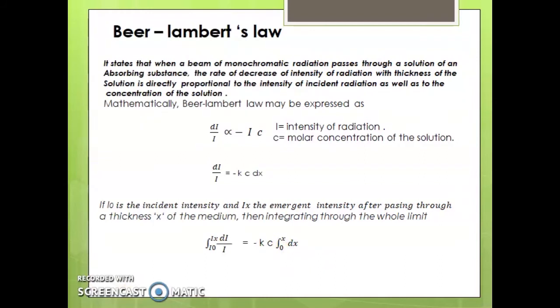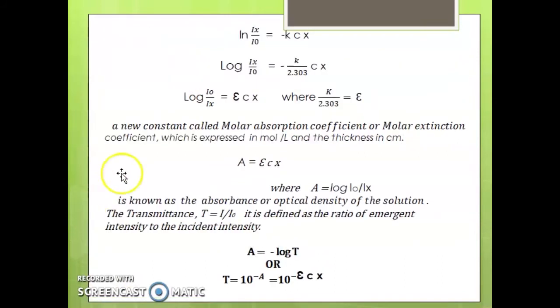Here we have ln Ix by I0 equal to minus KCx. Here we are converting the natural logarithm into logarithm, and we already know that ln equals 2.303 log. So log Ix by I0 equals minus K by 2.303 times Cx.